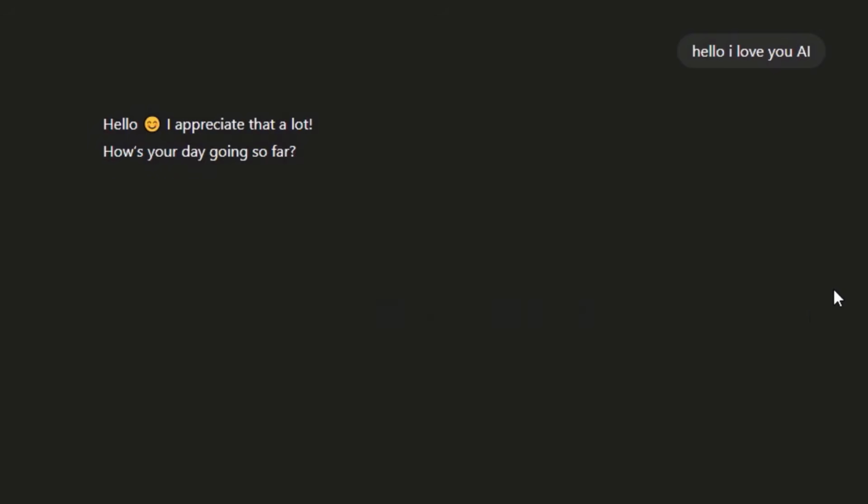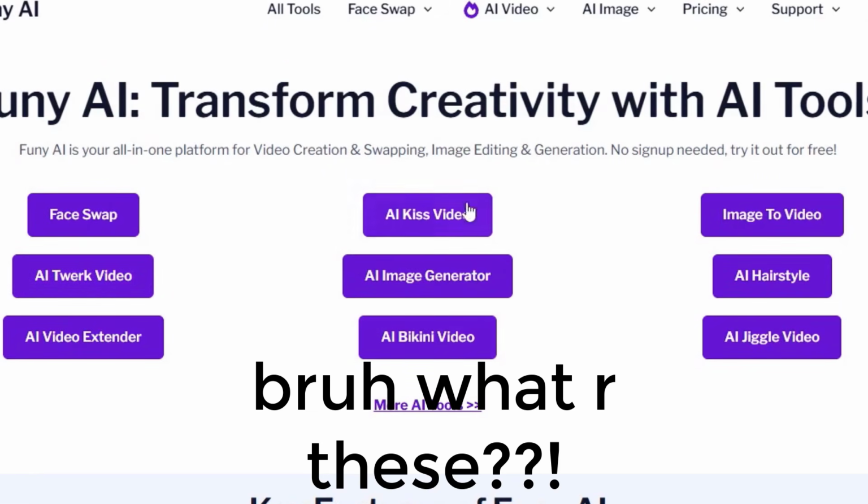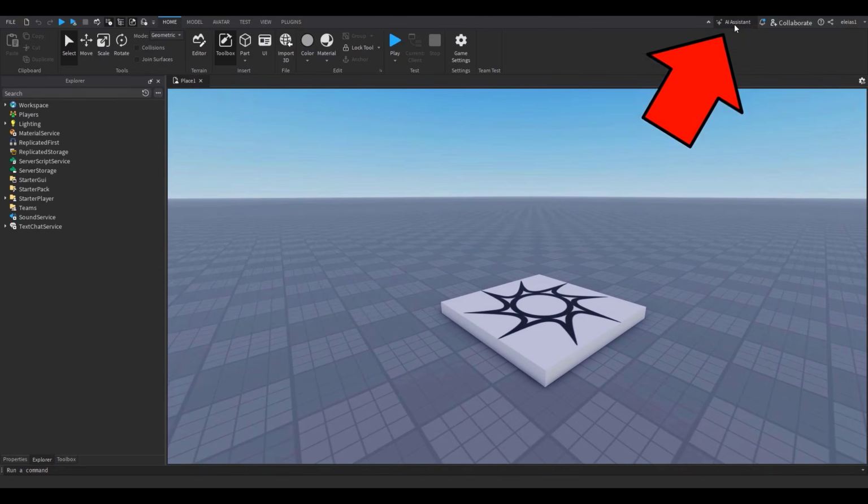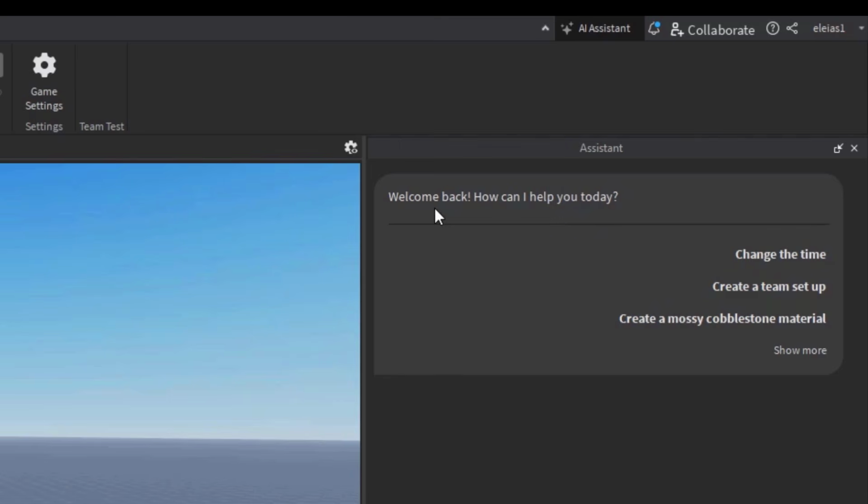AI is taking over the world. You guys know there are different AI stuff like ChatGPT, DeepSeek, or anything else. Well, Roblox has their own AI. That's right. You can have AI do stuff for you in Roblox. You just click AI assistance right here. Bang. That's the AI that you can use.